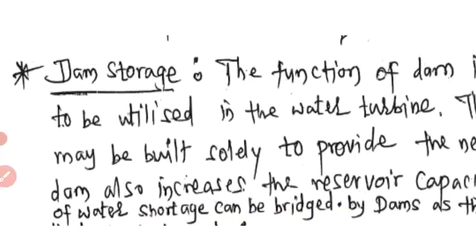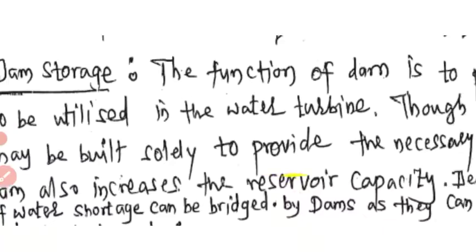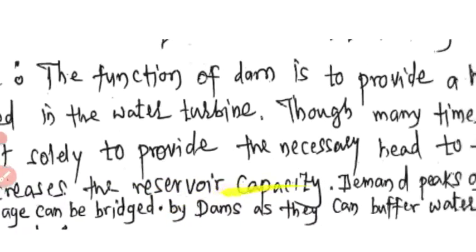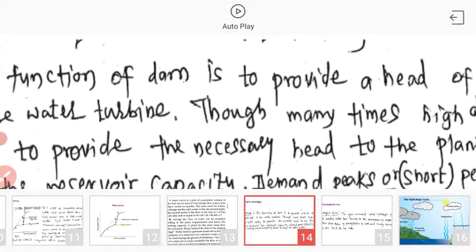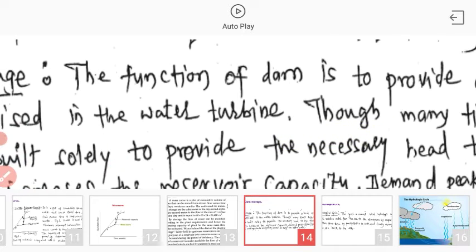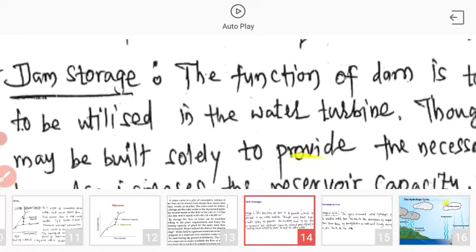As I have already discussed, hydroelectric power plants are classified with respect to head: high head, medium head, and low head, and I have discussed the head levels also. So the function of the dam is to provide a head of water. It depends upon how the dam is built. A dam is built across the rivers, and depending upon the head, the water is stored here to be utilized in the water turbine.